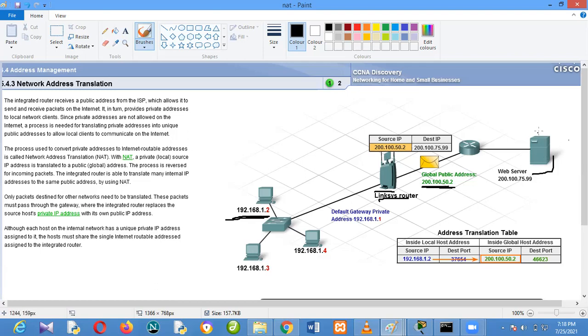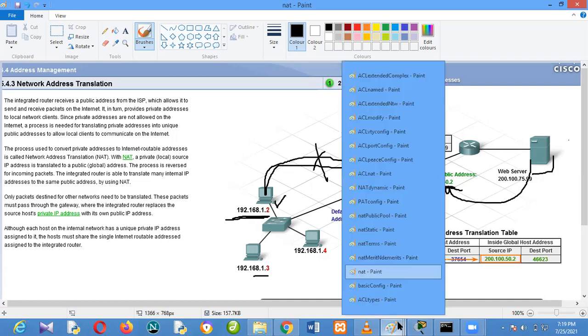So when the receiver on the internet is responding, it will respond to this IP address. The router will have a session with this guy when it made that translation, so that any time a message comes back on this IP address, it will know that the message belongs to C2. So C3 cannot go until this guy has already closed the session with C2. That's the only time C3 can send, and the router will not translate, except in a case whereby you have